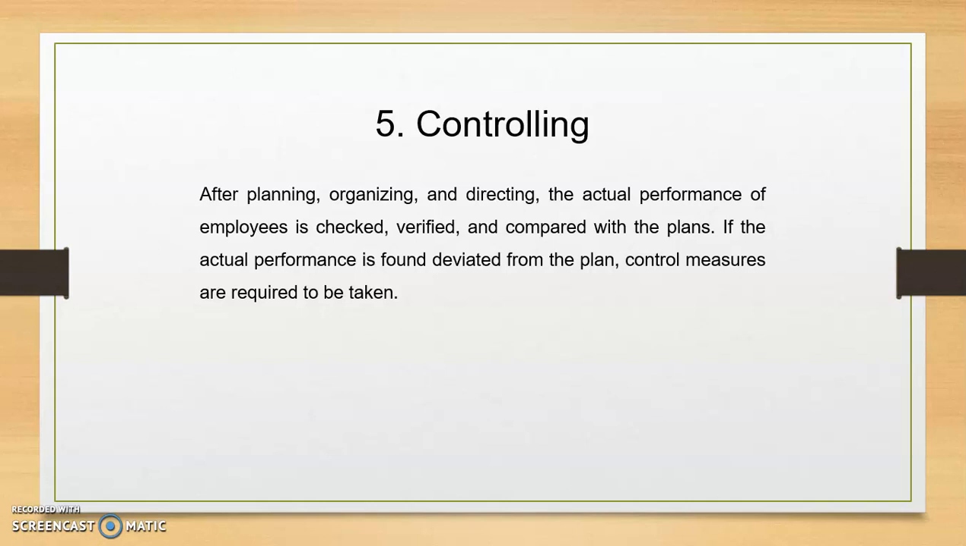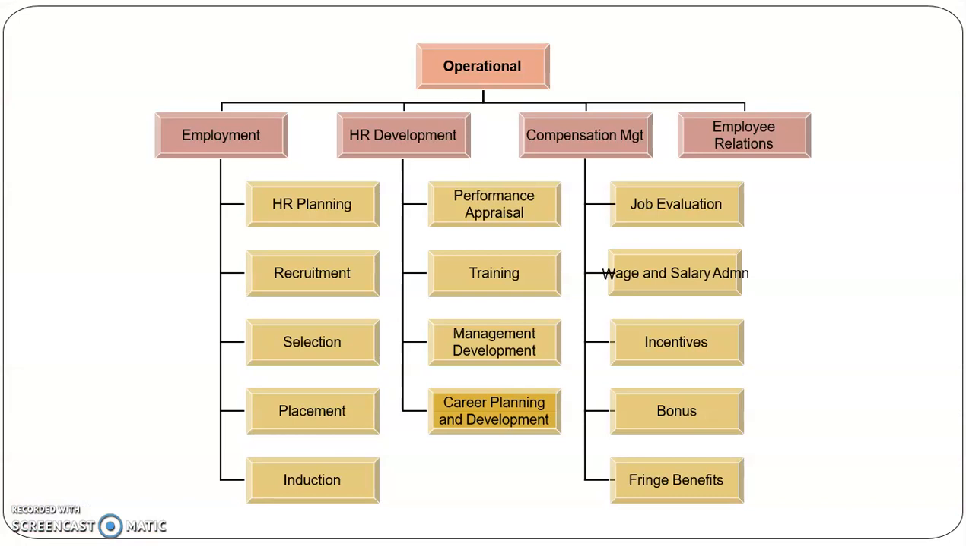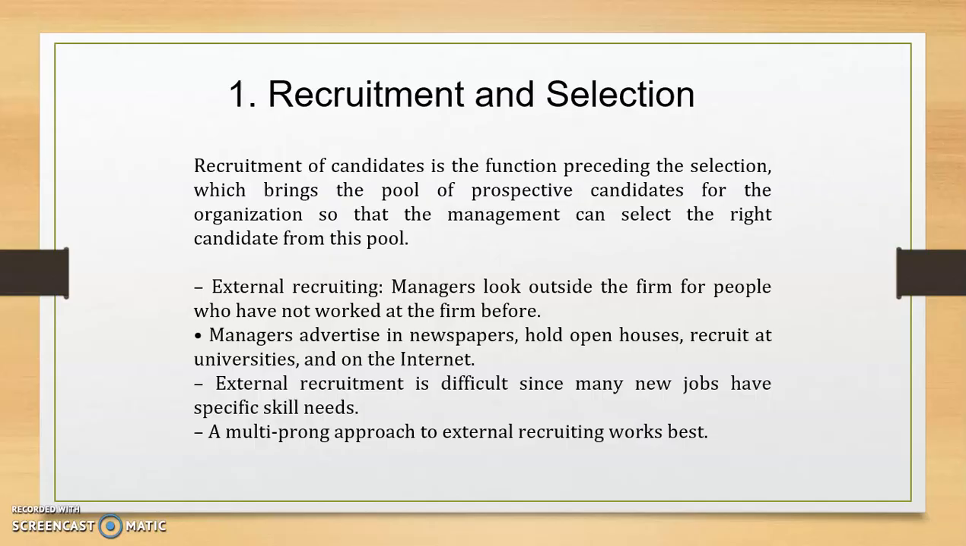Apart from this, in the regular day-to-day operations, we have protocols, we have procedures, we have policies. So these protocols, procedures, policies, they are again part of our controlling. So these are the managerial functions of human resource management. Now we'll look into the operative functions of human resource management. So broadly speaking, the operative functions of human resource management come under employment, deployment, compensation and employee relations.